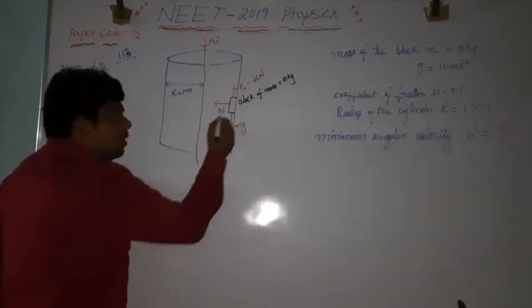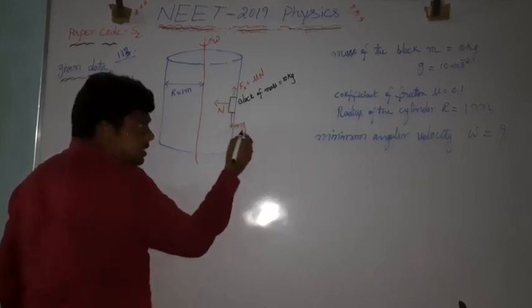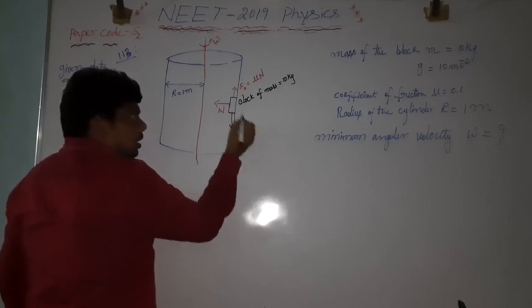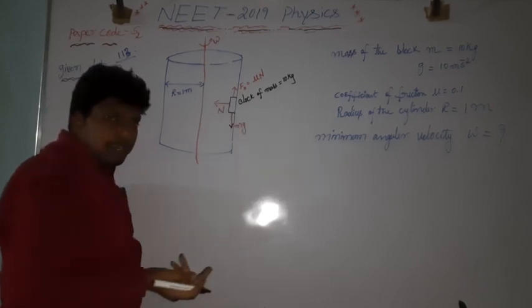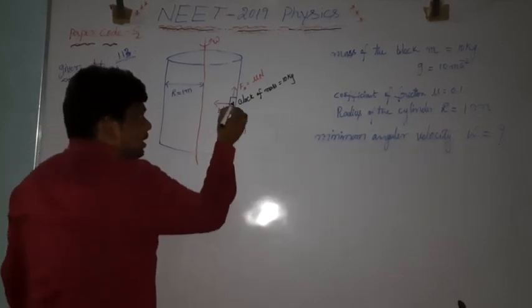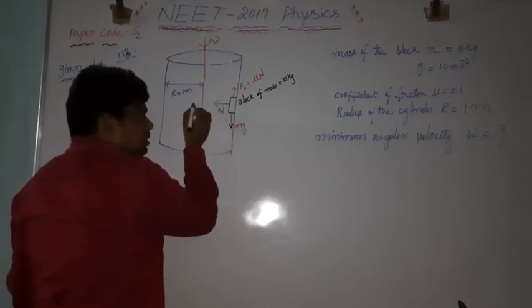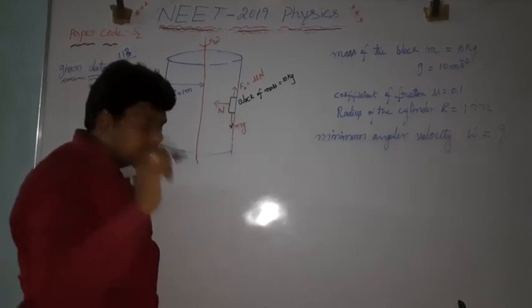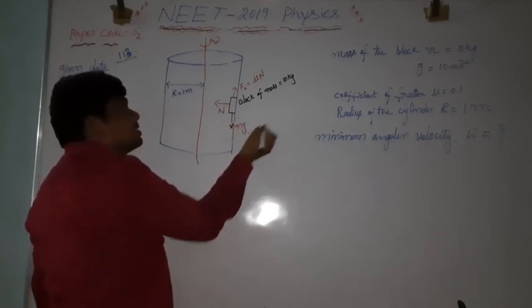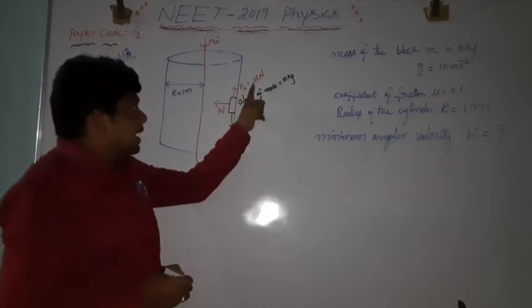Now here, the mass of the block is 10 kg. Due to that, there is a certain weight, mg, acting downwards. Here normal reaction will be there. Normal reaction is a force which is acting perpendicular to the surface of the body, that is indicated here. Normal reaction is also one of the forces. This is the weight of the body. This must be balanced by the maximum friction.